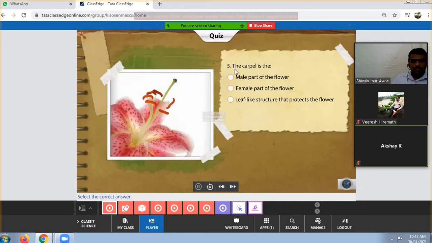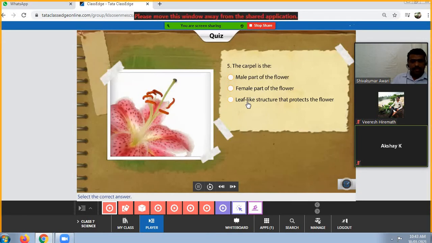The next question. The carpel is the male part of the flower, the female part of the flower, or a leaf-like structure that protects the flower. Okay, tell me the answer. Yes, the female part of the flower. Very nice. The carpel is considered the female part of the flower.